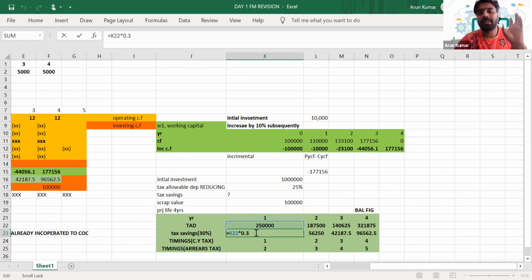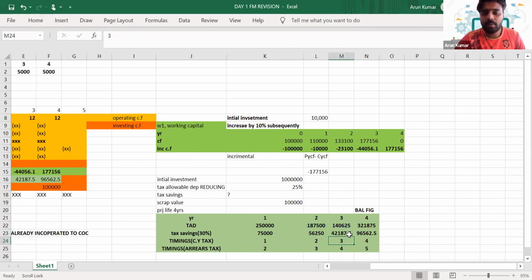So what do you mean by allowance? It's a deduction we can get from your taxable income, so we don't need to pay tax on it. How will you calculate it? It is K22 into 0.3. So your tax savings in the first year will be 75,000. And in the respective years, just do the same: the relevant tax allowable depreciation multiplied by the tax rate. Is it clear, everyone? So these are your tax savings.